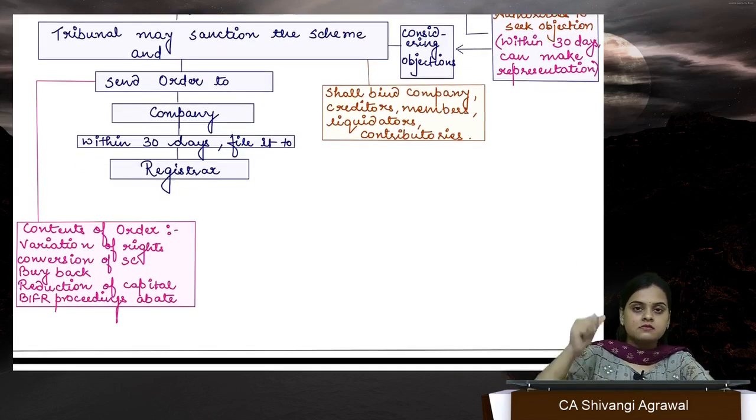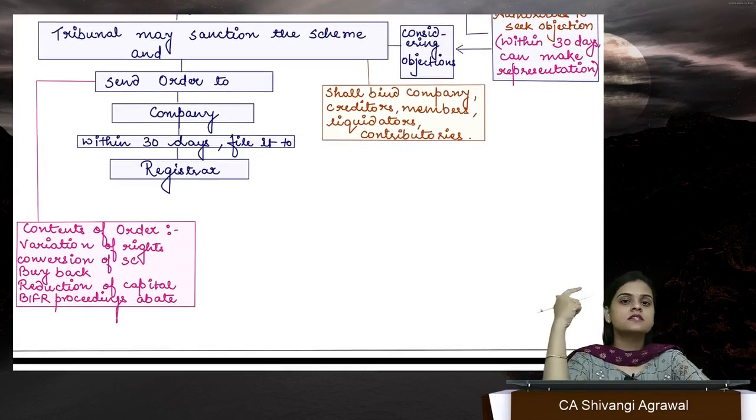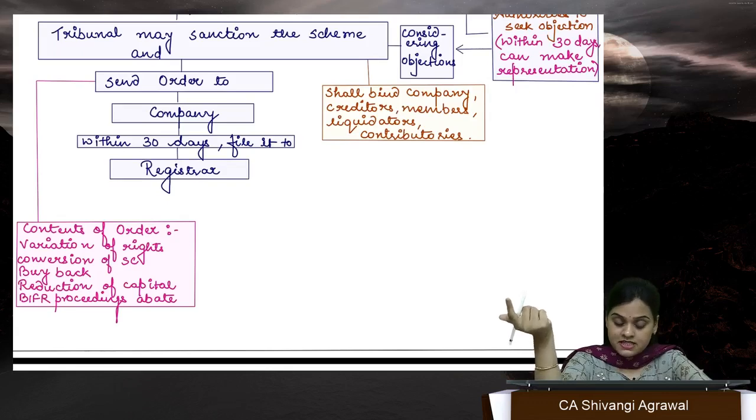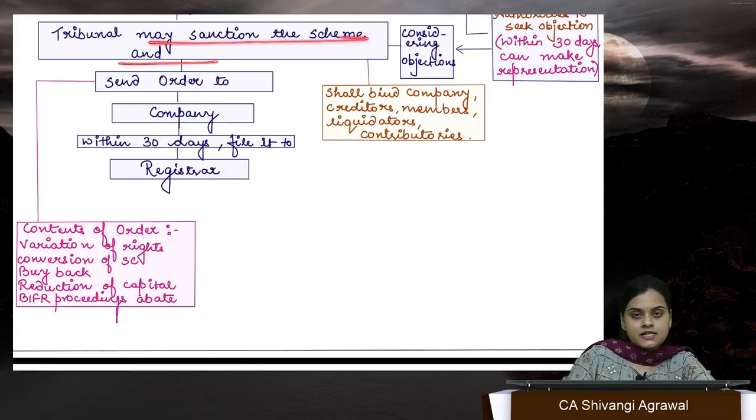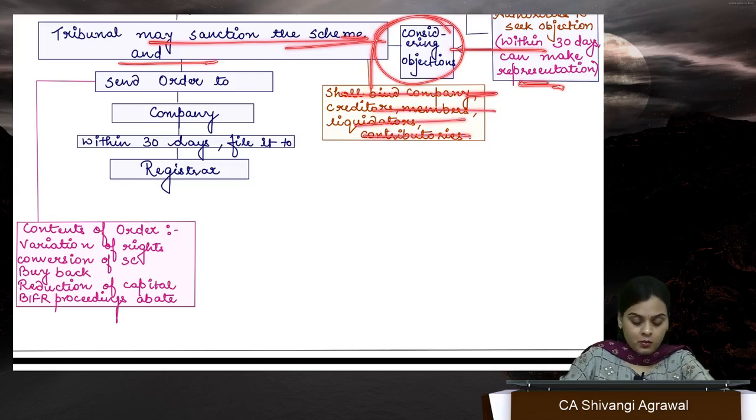So after it has been approved, after CA certificate has been received, then tribunal sanctions the scheme, of course after considering the objections of statutory authorities. Whatever order is passed shall bind everyone. However, the tribunal shall send the order to the company within 30 days, to file it with the registrar.